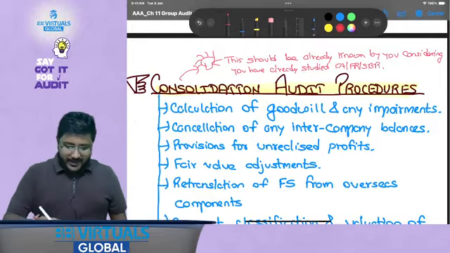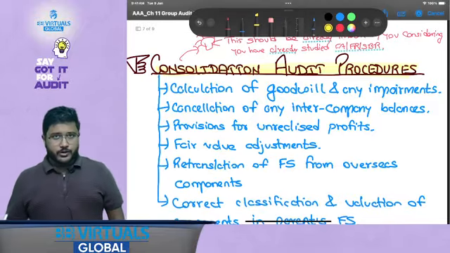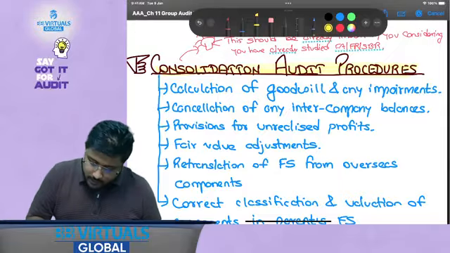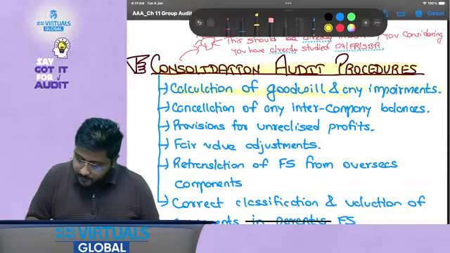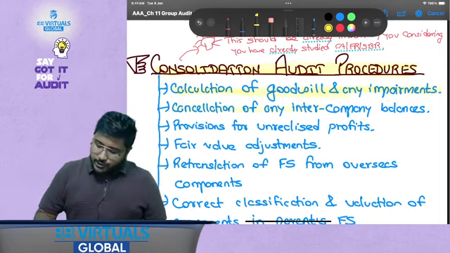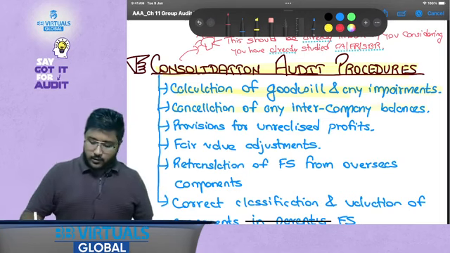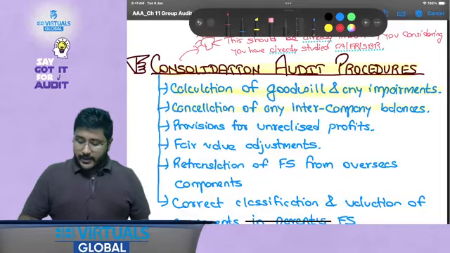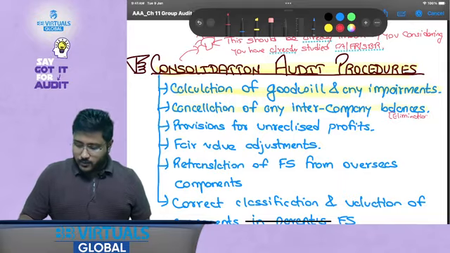Okay, so this is very, very important. Now, consolidation audit procedures: calculation of goodwill is there, and any impairments to goodwill, any impairments to assets also. Cancellation of any intercompany balances, which is also called what? Elimination. Remember, this is also called elimination, right?